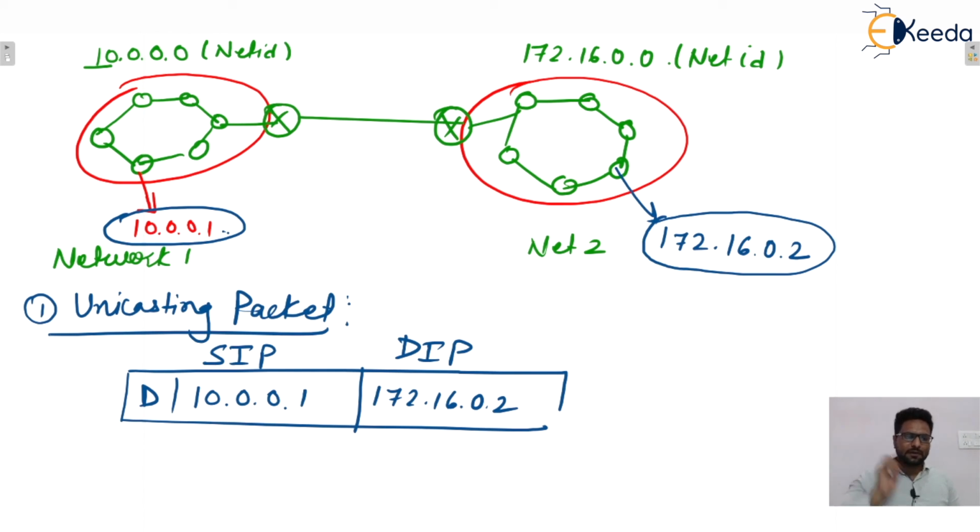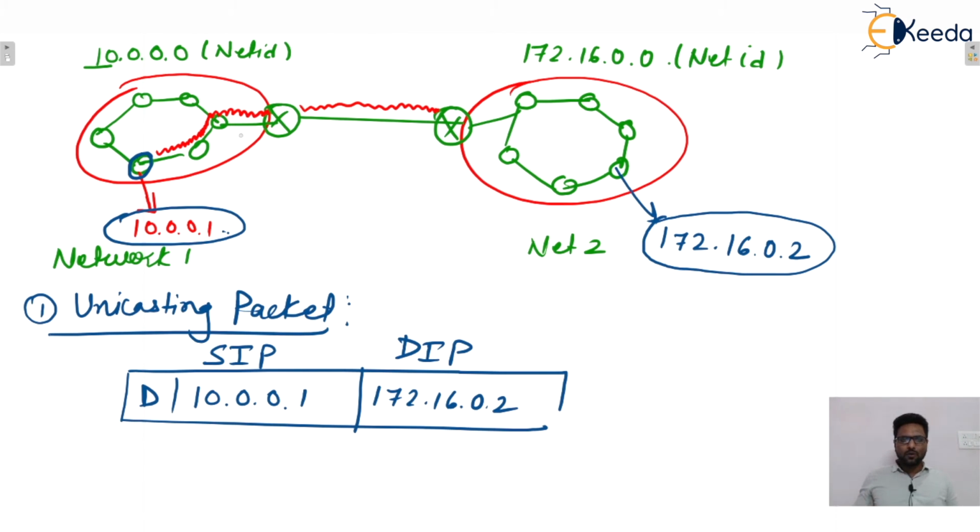Now this packet will be transmitted. This system will transmit the data, and the data packet will go to the router. The router will perform a bitwise AND operation between the IP address and the mask, and forward it to this particular network. Why?